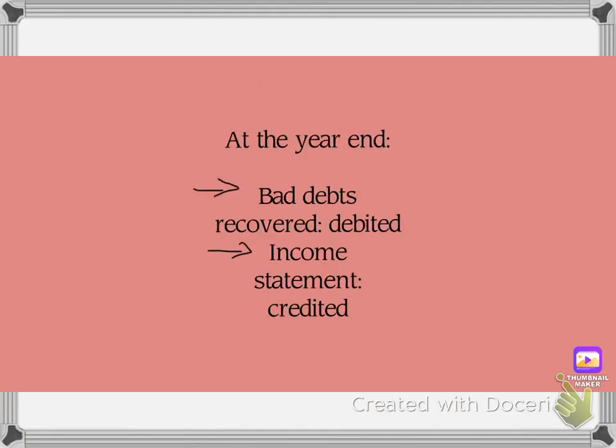At the year end, bad debts recovered will be debited and the income statement will be credited. So in the case of bad debts, the income statement will be debited, but in the case of bad debts recovered, the income statement will be credited.